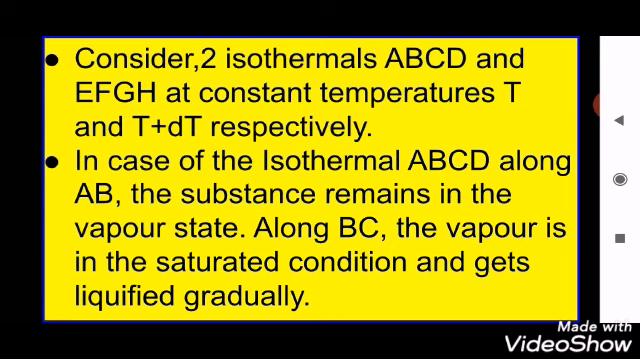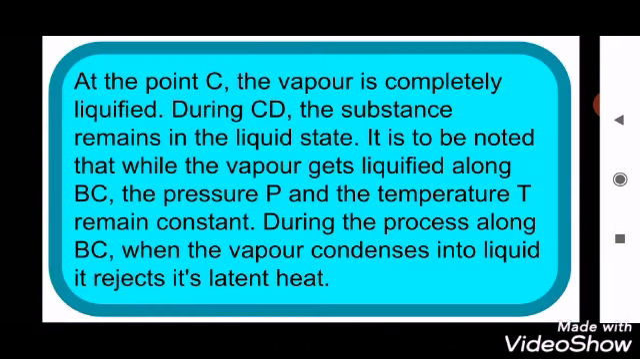Initially, the substance is in the vapor state along AB, and along BC the vapor is in the saturated condition, which means the vapor starts to liquefy and gradually liquefies itself. At the point C, the vapor has completely changed its state to liquid. So during CD, the substance remains in the liquid state.